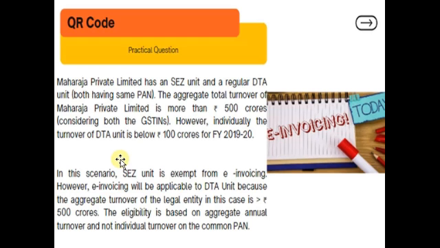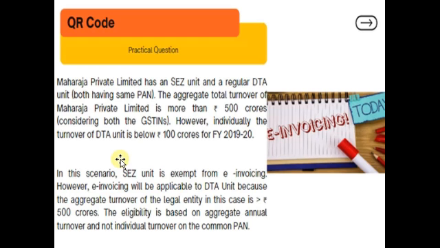Now moving ahead, Maharaja Private Limited has a special economic zone unit and a regular DTA unit, a domestic unit. The aggregate total turnover of Maharaja Private Limited is more than 500 crore. When I am talking about whether this proviso is applicable or not, we are taking the aggregate.